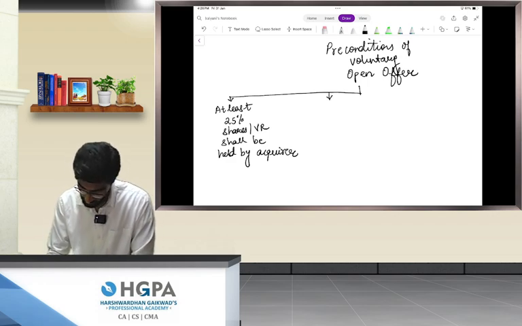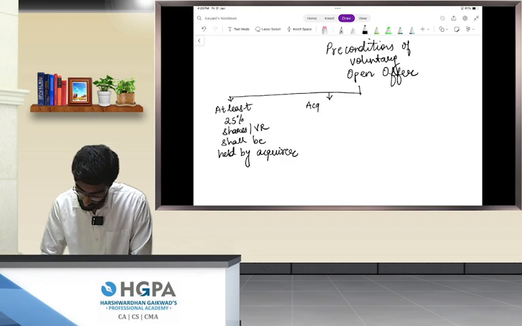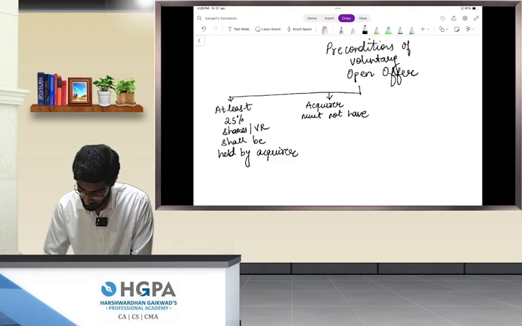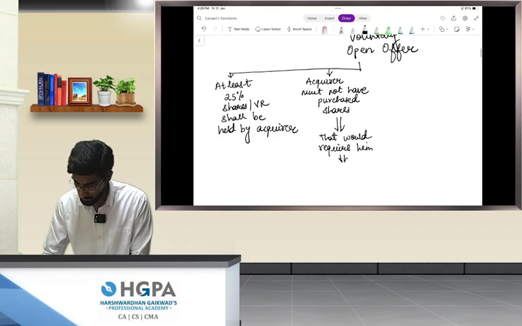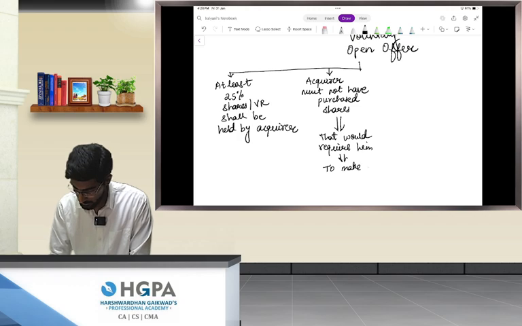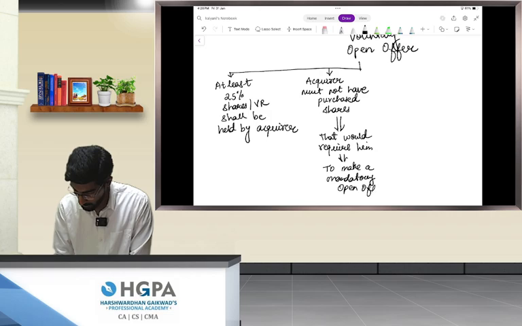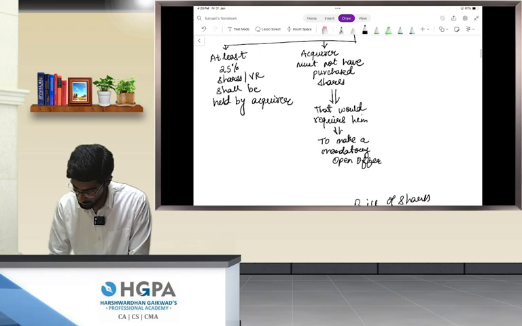Number 2, the acquirer must not have purchased shares that would require him to make a mandatory open offer in the preceding 52 weeks.